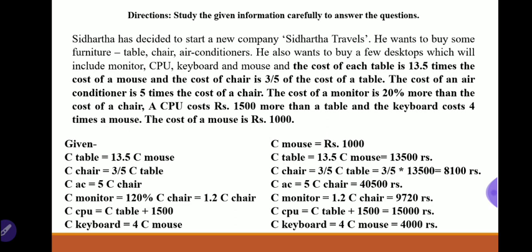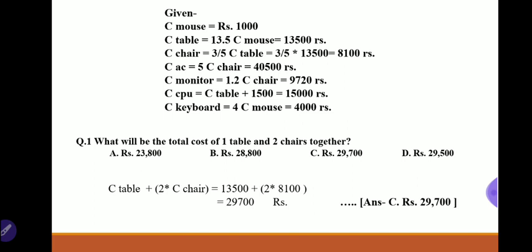So next we will see the questions given. This given data you need to write somewhere in the paper also. Next, what will be the total cost of one table and two chairs together? So now the rest is very simple because you just have to calculate all things. So first, the cost of one table is 13,500 and a chair costs 8,100. So put the values, you will get 29,700 as the cost of these two things, and